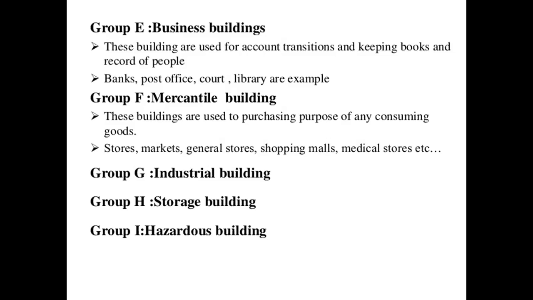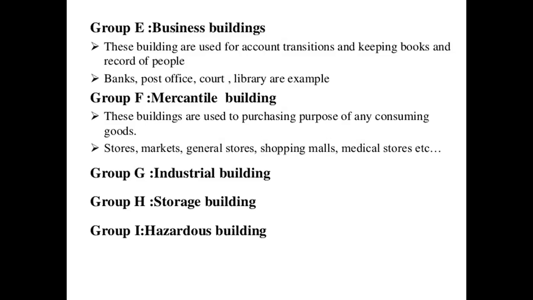Then group F is mercantile building. Mercantile once again is for the purpose of consuming goods. These buildings are used for purchasing any consumer goods. Mercantile means transactions in the form of purchasing goods and materials. Examples coming under mercantile buildings are stores, markets, general stores, shopping malls and medical stores. Here, exchange or purchasing of goods is possible in an enclosed building, which we call a mercantile building.